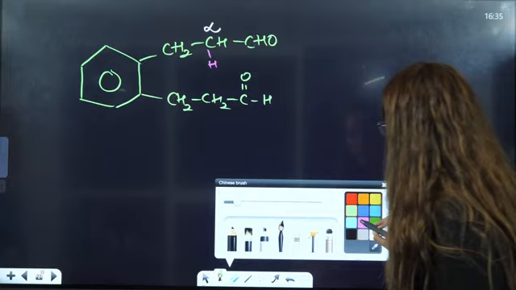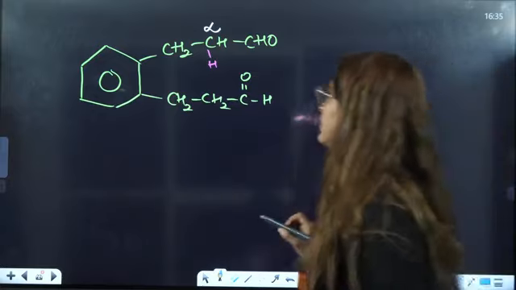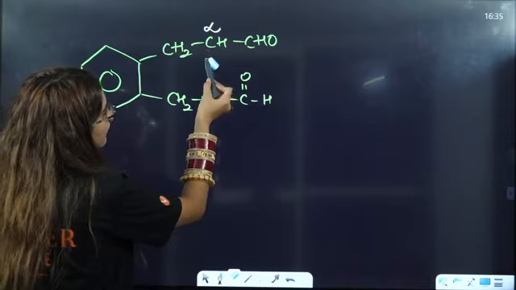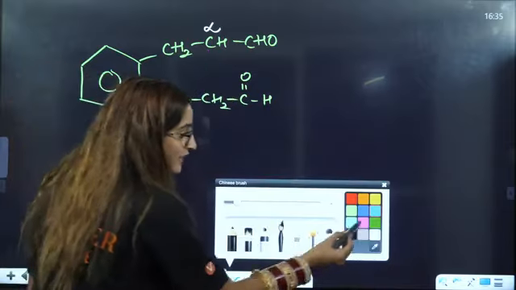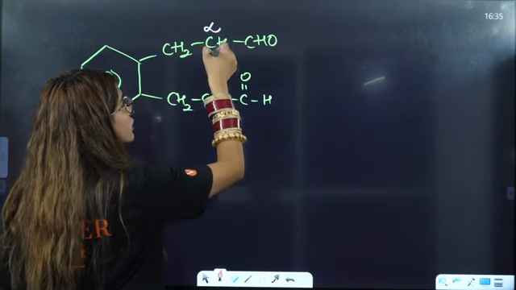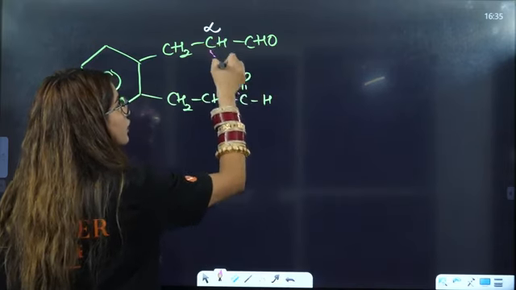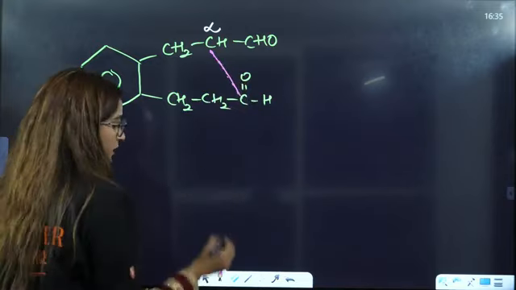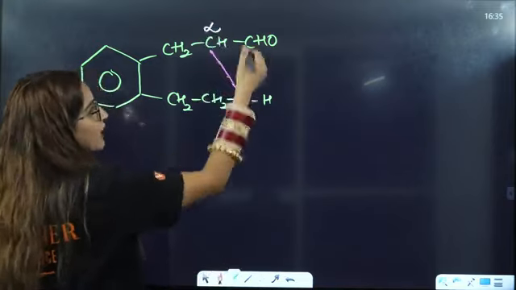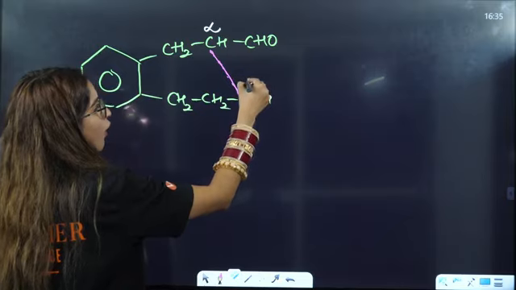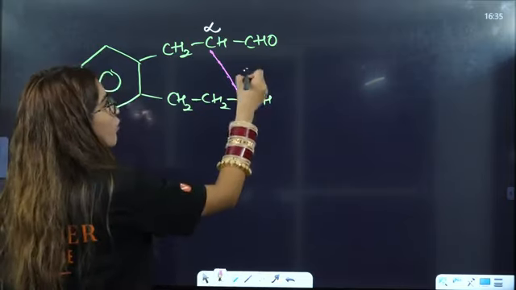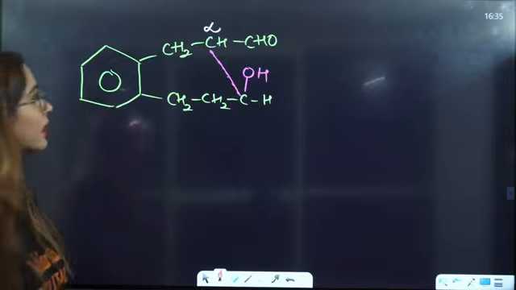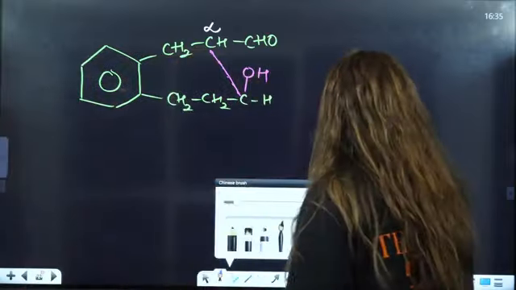Now what will happen here? This hydrogen will leave and you have to connect the alpha carbon to the carbonyl carbon. When you connect it by one bond here, the hydrogen shifts to this oxygen, forming an OH. And that is the final answer that you will get.